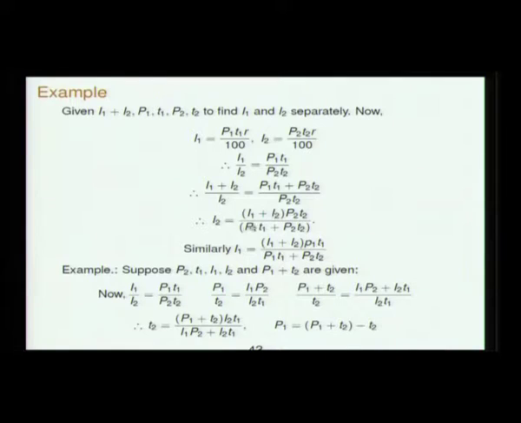you get one equation in terms of I1 and I2, I1 plus I2 by I2, this is the equation. The sum I1 plus I2 is already given, and you will have one more linear equation involving I1 and I2. So, you can find them separately. That is what is done.